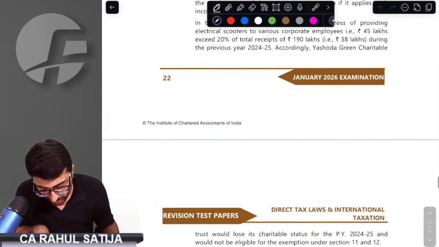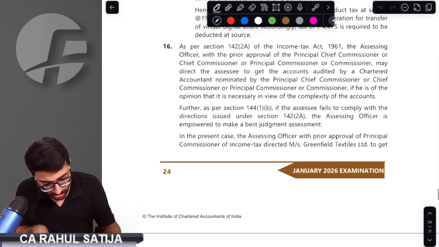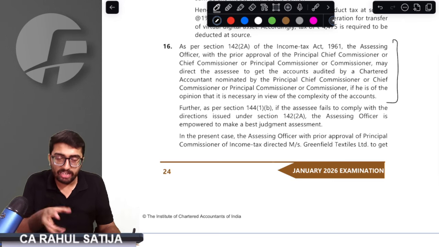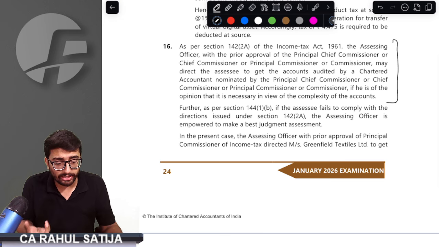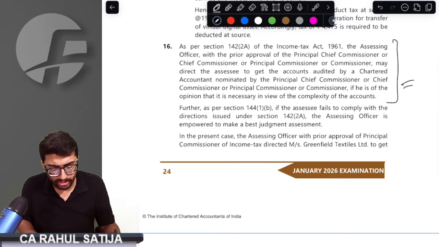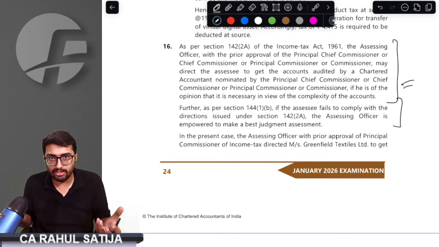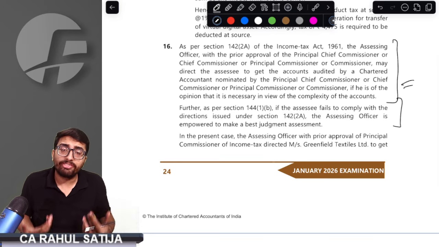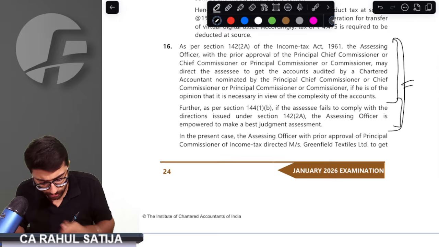Let me show you how the answer is written in this case. Let me take you through the answer, what they want you to answer. First of all, whenever the assessing officer feels that books are complex and he requires books of accounts to get audited, he can refer the case to the Principal Commissioner. Principal Commissioner would appoint a chartered accountant, and SSC has to get books of accounts audited whenever a chartered accountant is appointed. Also, on account of failure by the SSC, it would be liable for best judgment assessment. This is the legal provision.